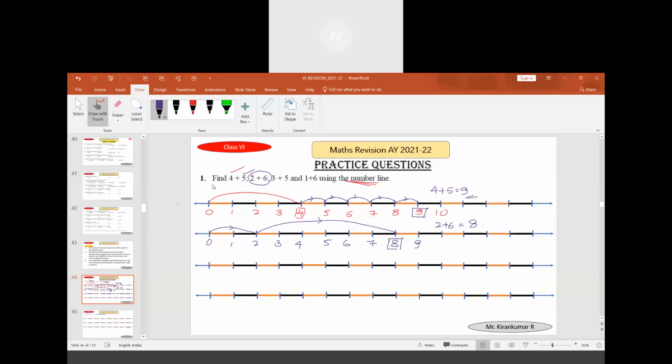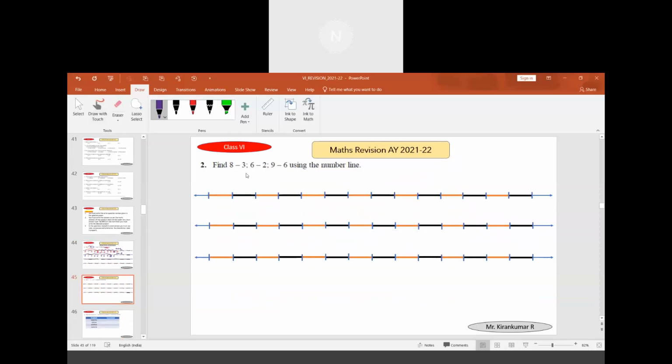Next is subtraction. When subtraction is there, you will be moving in the opposite direction. One of them I will tell: 9 minus 6. So 0, 1, 2, 3, 4, 5, 6, 7, 8, 9. First you will locate 9.